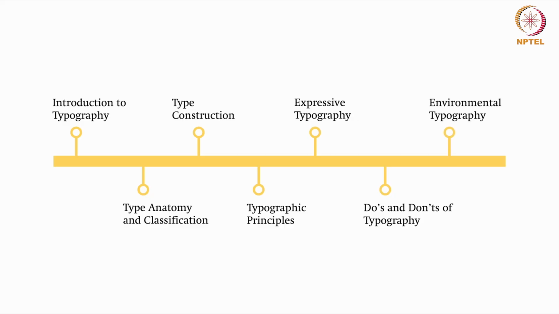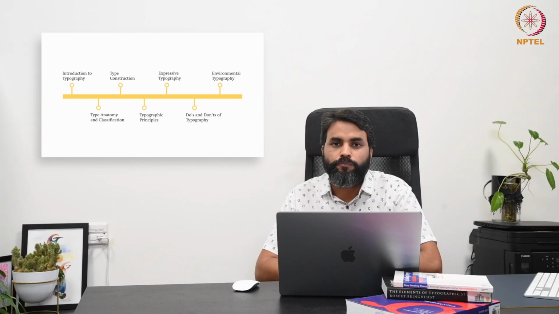All right, and then in the final section we will look into environmental typography, and we will look into a lot of examples and case studies, and see how, apart from the traditional book setup, I mean book design, typography has been explored in space and outside the book. So it is not like typography is just in books and newspapers and other such places.